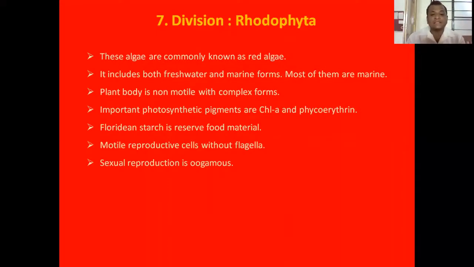The motile cells are without flagella. The sexual reproduction is oogamous type. It consists of one class, that is class Rhodophyceae, for example, Batrachospermum.